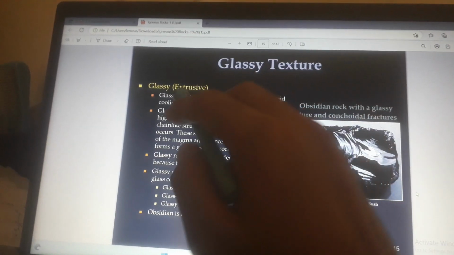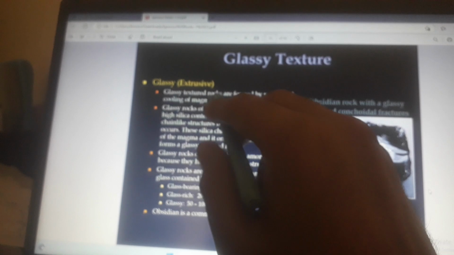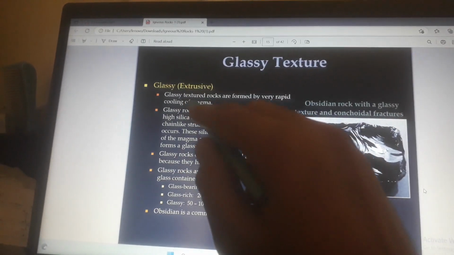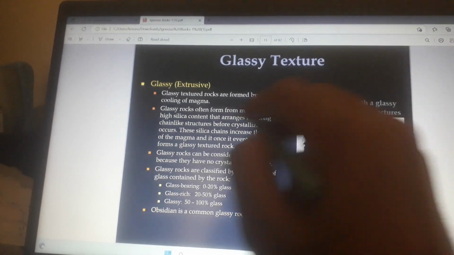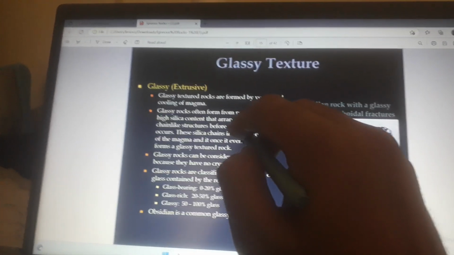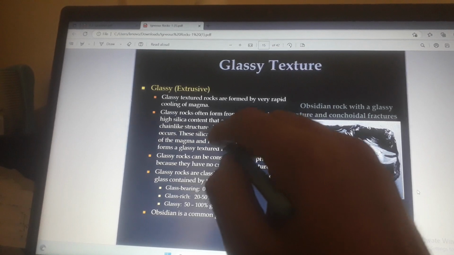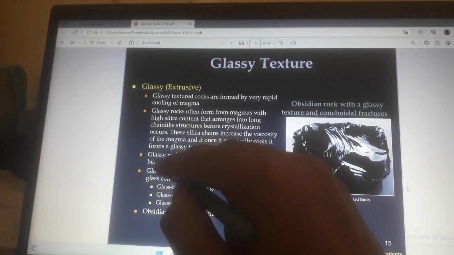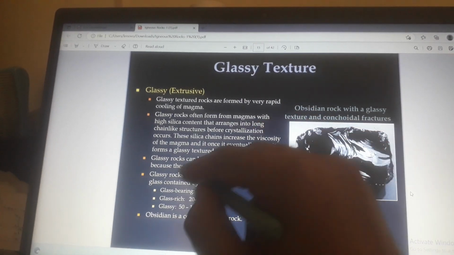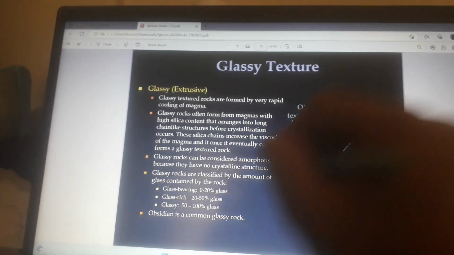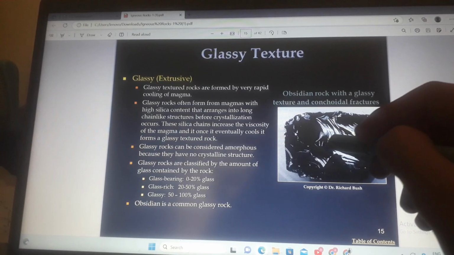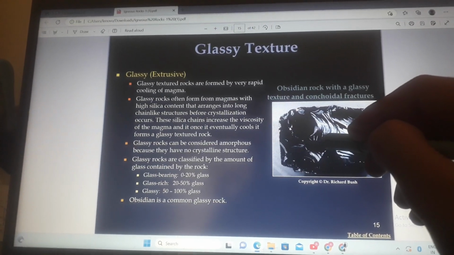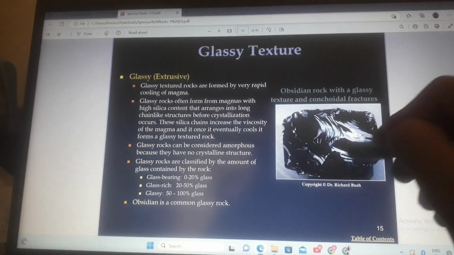Glassy texture: glassy extrusive. Glassy textured rocks are formed by very rapid cooling of magma. Glassy rocks often form from magmas with a high silica content that arranges into long chain-like structures before crystallization occurs. Glassy rocks can be considered amorphous because they have no crystalline structures. This is obsidian rock with a glassy texture and conchoidal features.